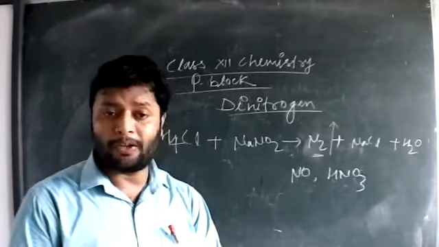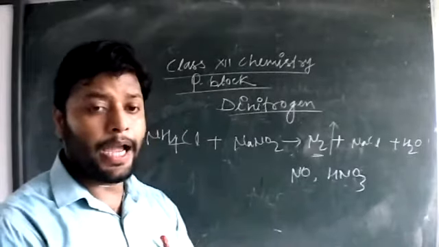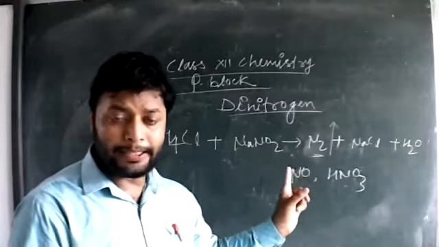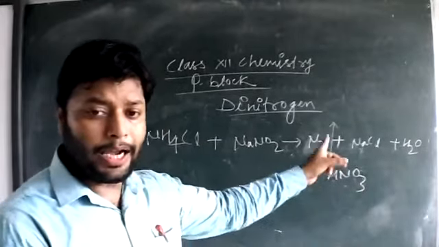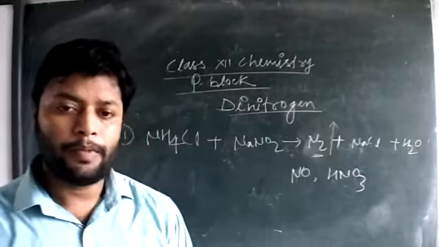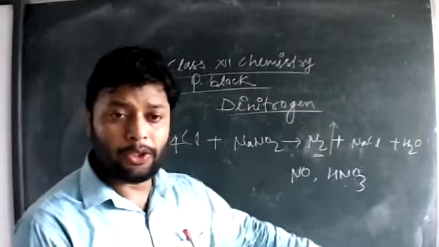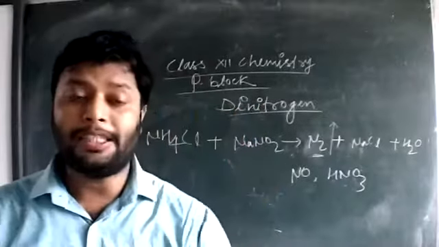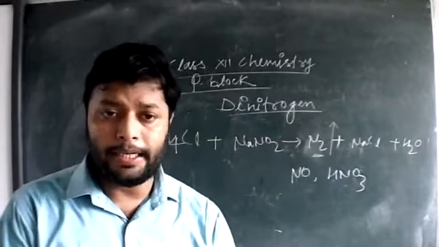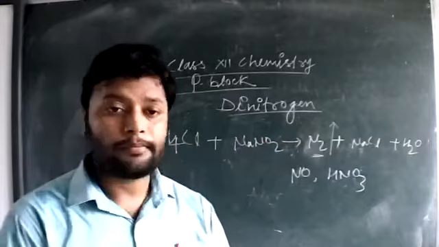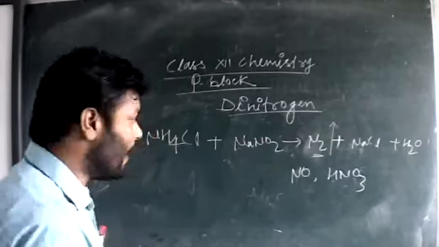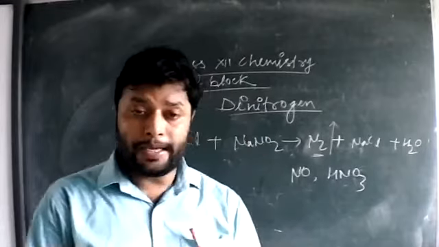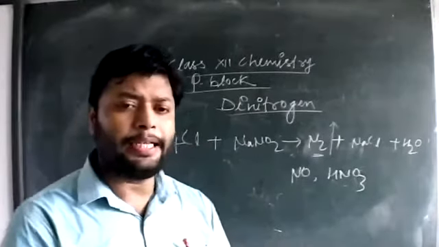Sulfuric acid and potassium dichromate together remove the traces of nitric oxide and nitric acid along with the nitrogen gas. So we can purify the nitrogen gas this way. This is one of the methods of preparation.